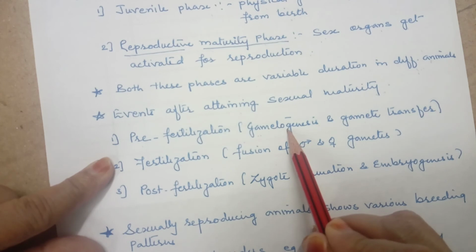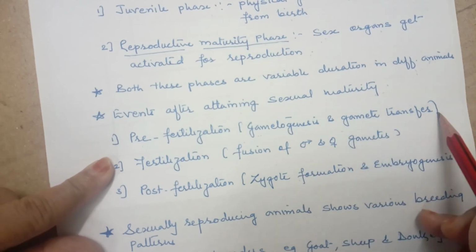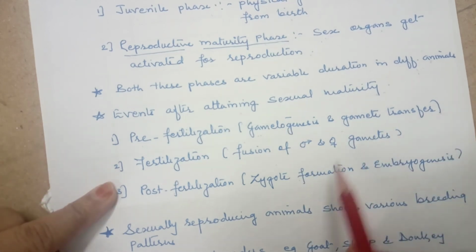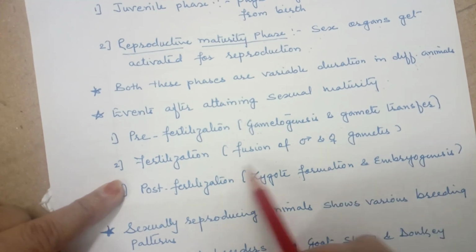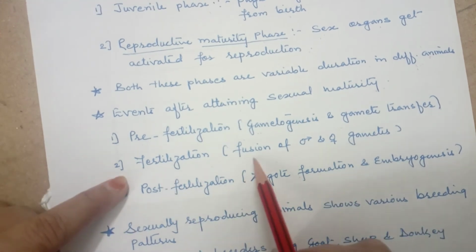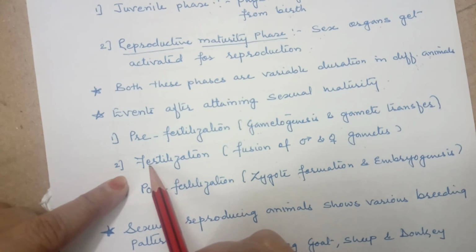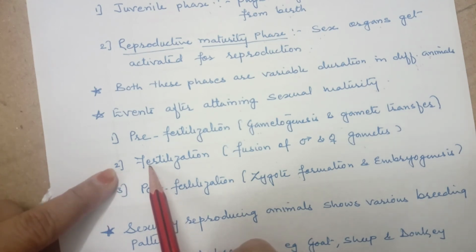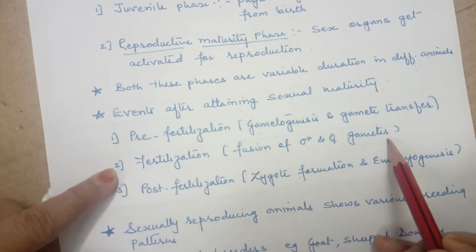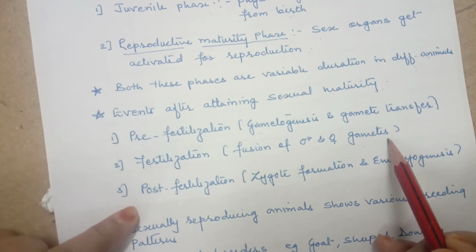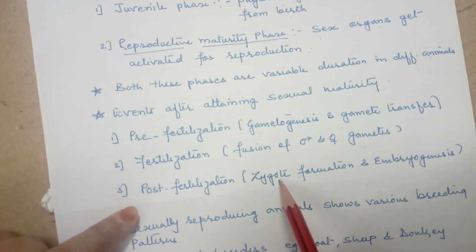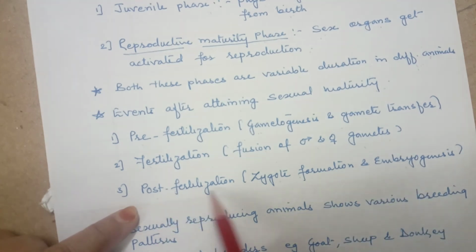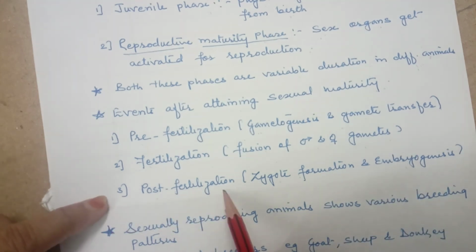That is called gametogenesis, and then the transfer of the gametes. Then once the gametes are transferred or come closer, both male and female, they start fusing. That is the second part, called fertilization, the fusion of male and female gametes. After fusion, changes take place in the zygote and it develops into the embryo, and that is called post-fertilization.